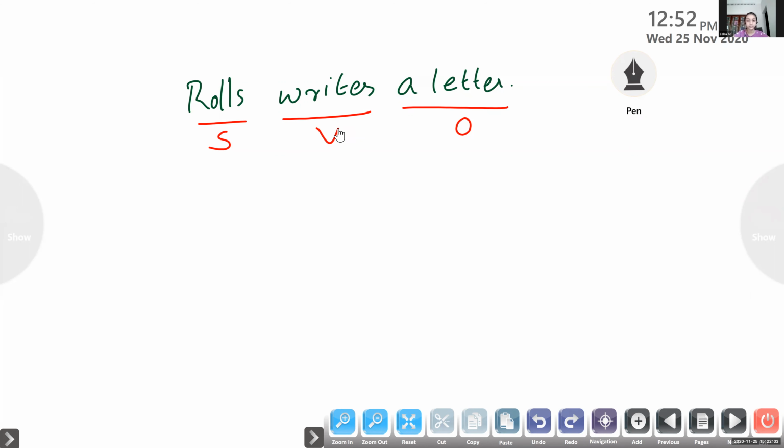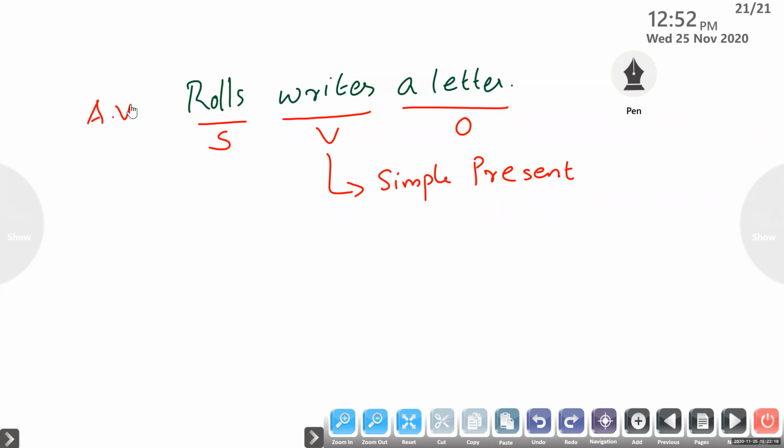It is a finite verb in simple present tense, and the sentence is given in active voice. Excellent.